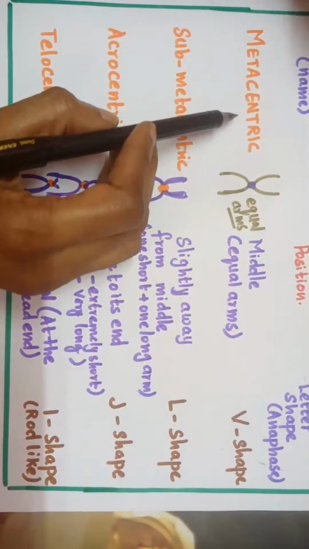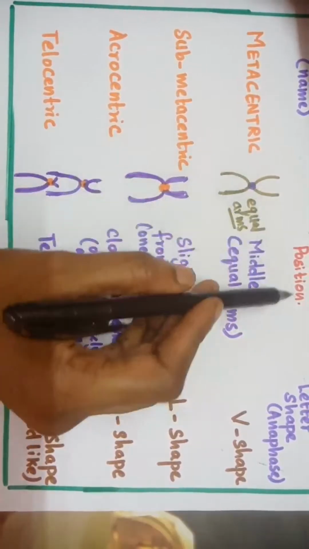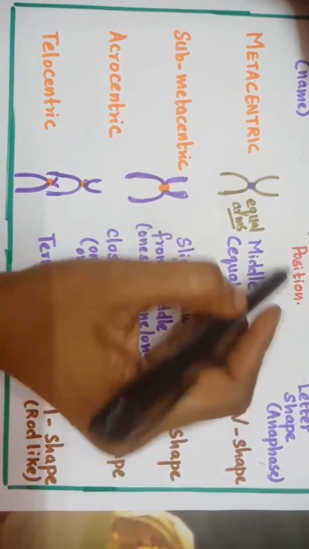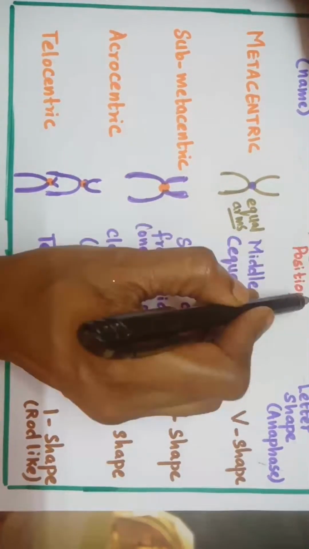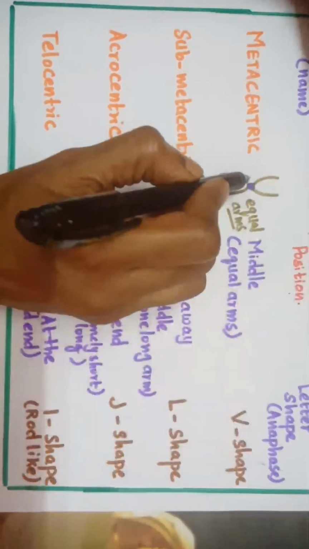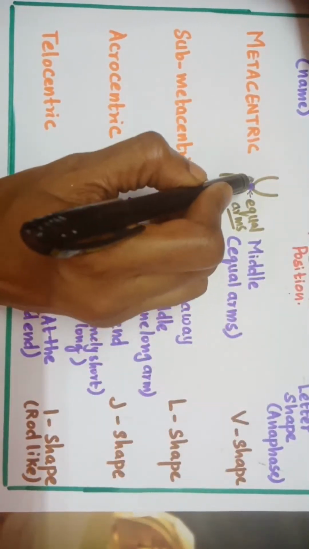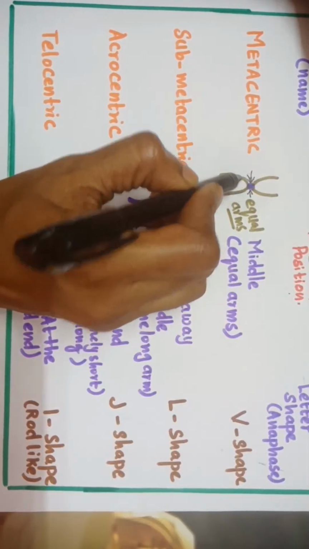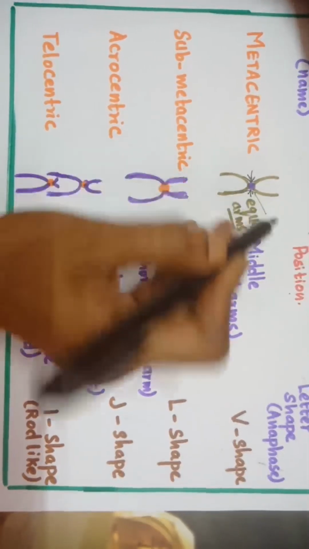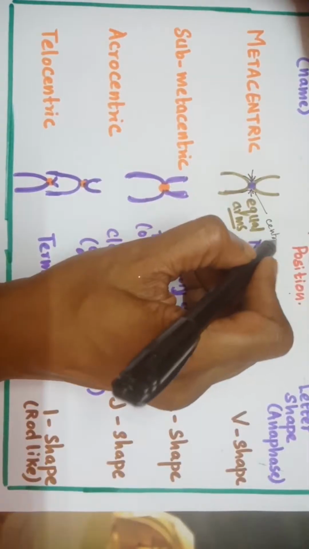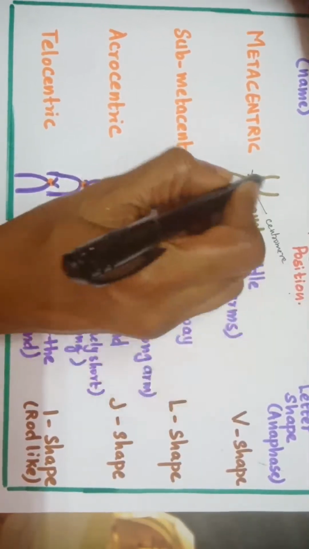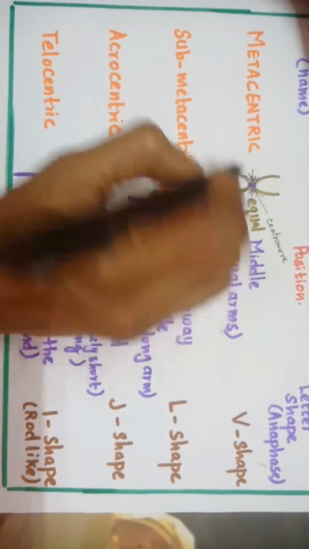Now first is depending on the centromere position. I told you the centromere position. What is the meaning of centromere? There is a constriction at the chromosome. This constriction is called as centromere. Constriction of the chromosome is called as centromere.